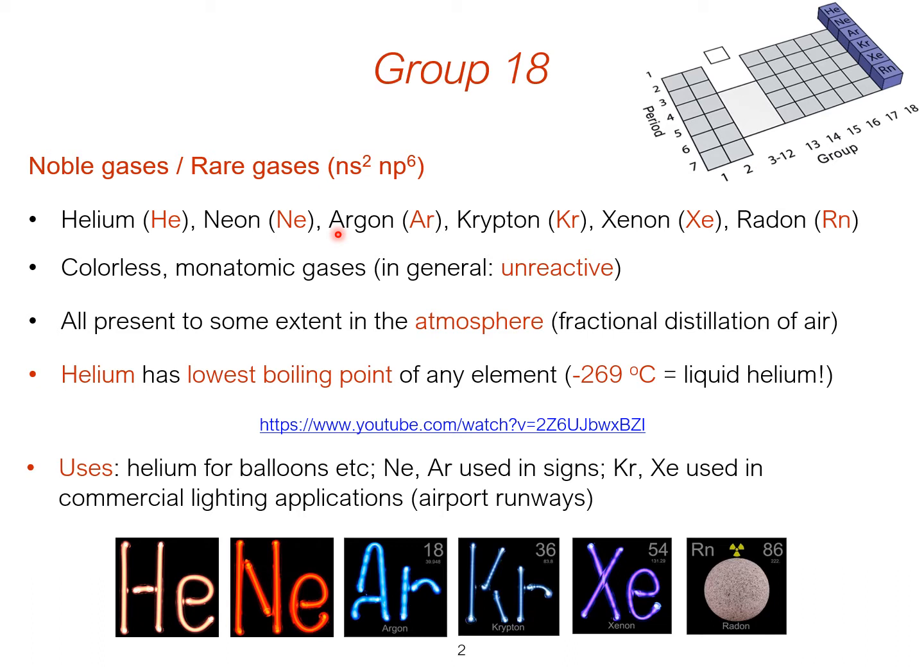So we've got 6 of them: helium, neon, argon, krypton, xenon and radon, and they're all colourless monoatomic gases, so in general unreactive. Radon's very interesting in that it is also a colourless monoatomic gas, but it is radioactive as well. But that's about as far as we'll talk about radon.